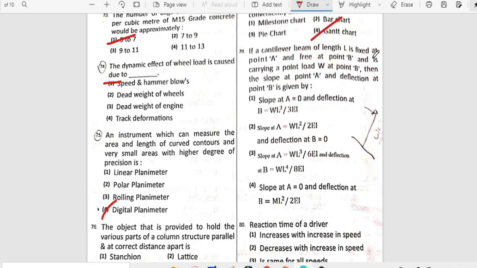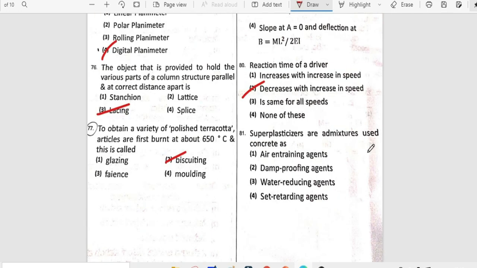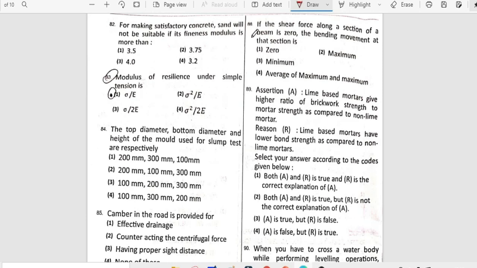If a cantilever beam of length L is fixed at point A and free at point B and is carrying a point load W at point B, then the slope at point A and deflection at point B is given by what? It is option 1. Next, the reaction time of a driver decreases with increase in speed. Superplasticizers are admixtures used in concrete as what? Water reducing agents. For making satisfactory concrete, sand will not be suitable if its fineness modulus is more than 3.2.